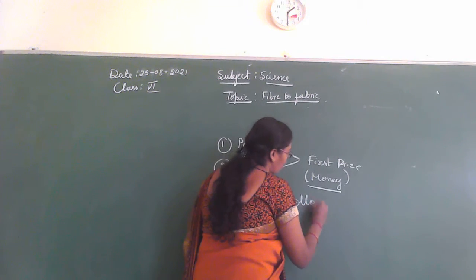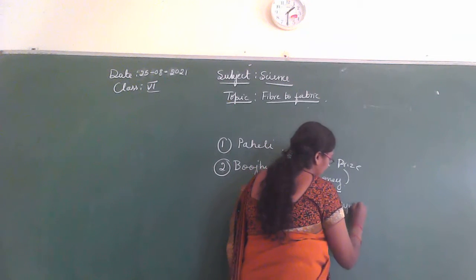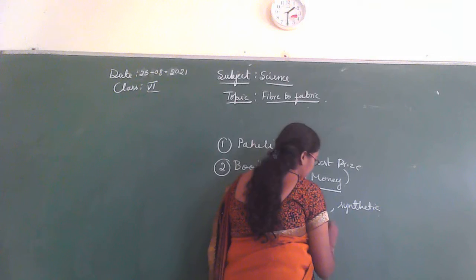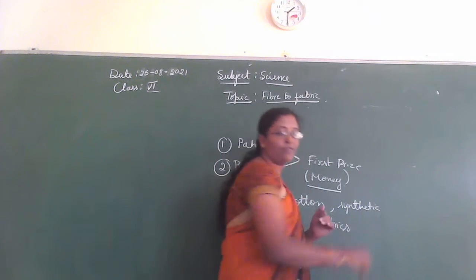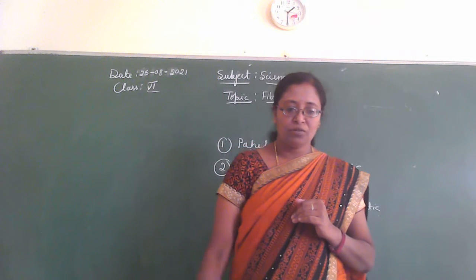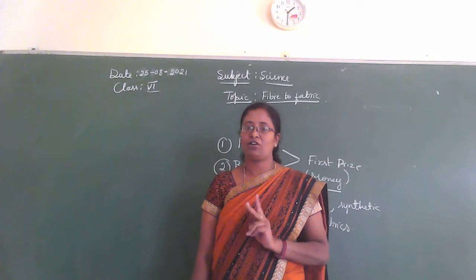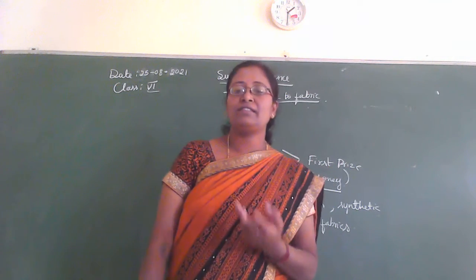They saw cotton and then synthetic fabrics. Okay. So they have seen two types of cloths. One is cotton and the other one is synthetic.